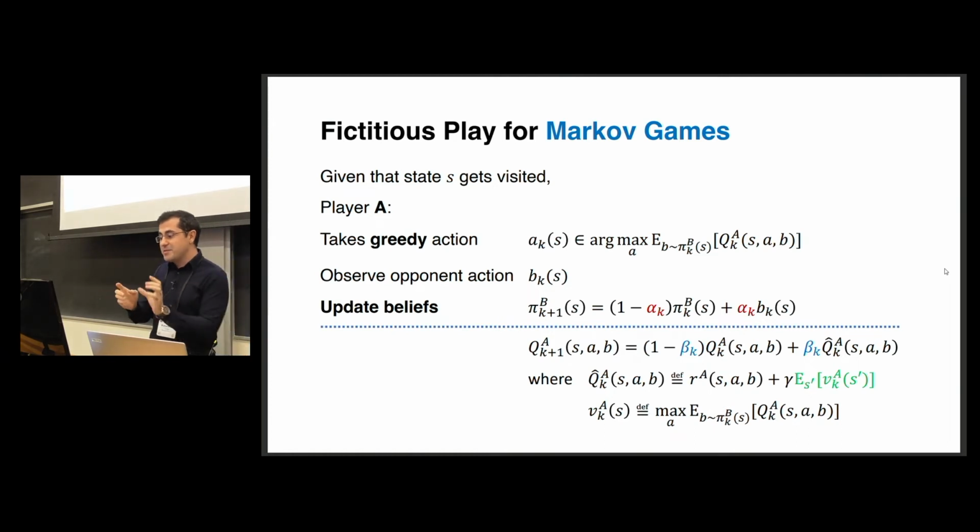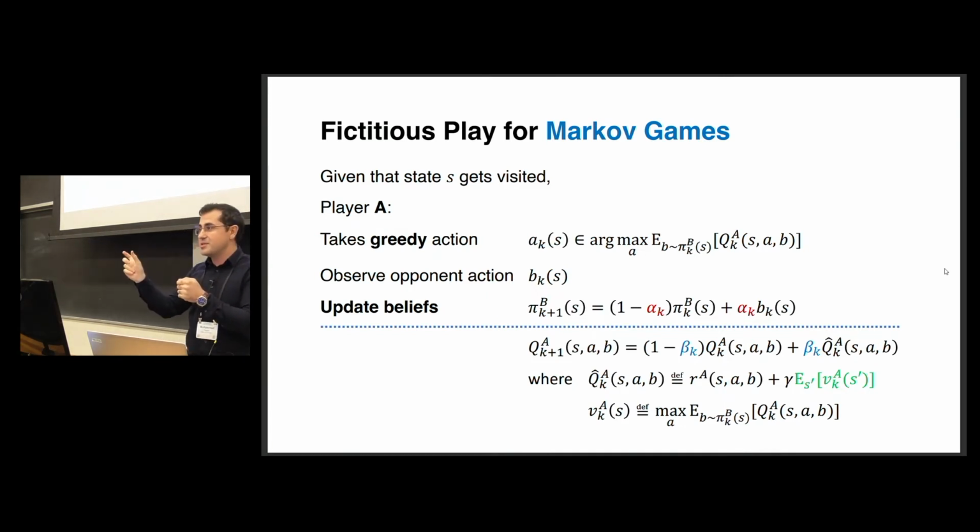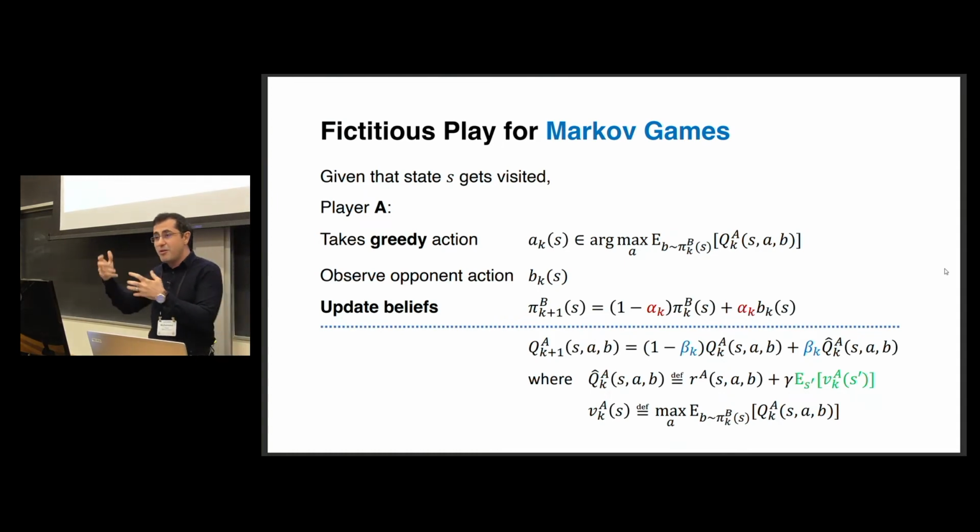And that update will be the convex combination of the current belief and the realization, which is the Q hat. And the Q hat is exactly the immediate stage payoff plus the discounted continuation payoff. That green term is the expected value of the next state, and the expectation is taken with respect to the state transition probabilities. And the value of the state is exactly the value that player takes by taking the greedy best response given his beliefs. Right? Now, as you can see, we use two different step sizes, alpha k and beta k.